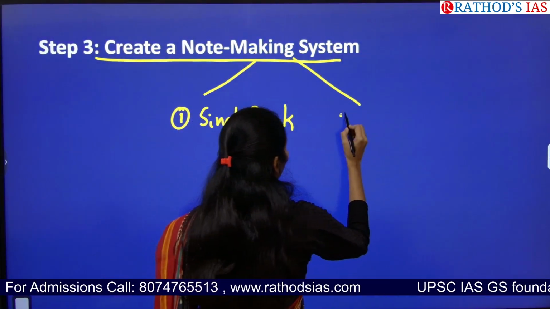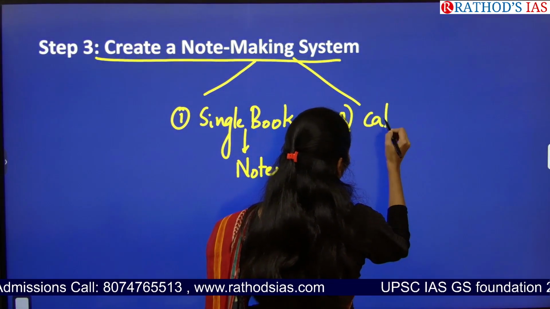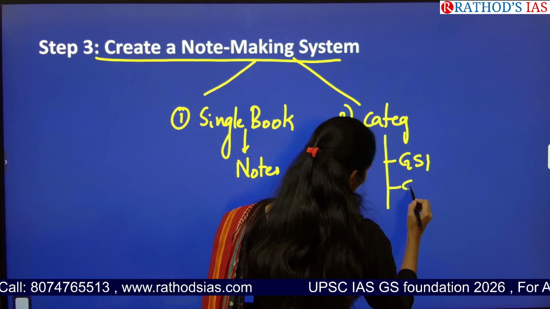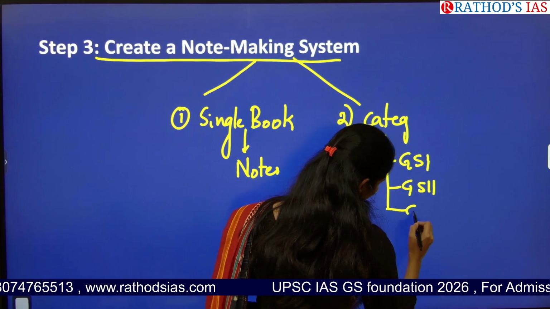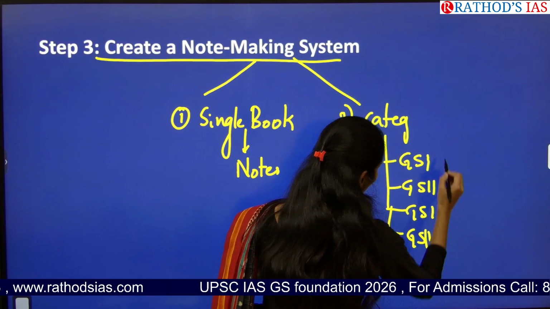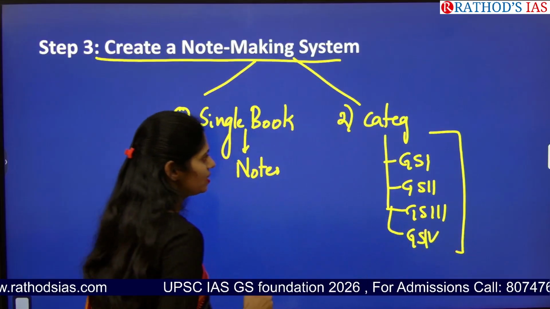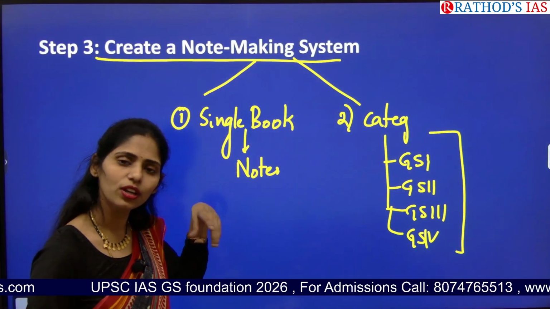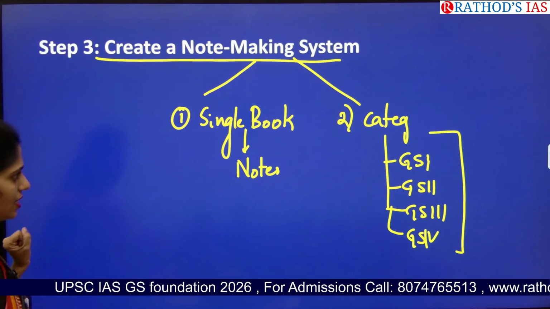Or else you can categorize your books, like separate books for GS1, GS2, GS3 and GS4 based on your interest. So if you want to categorize your notes, you can take 4 books, or else you can keep a single book and write the current affairs there itself.